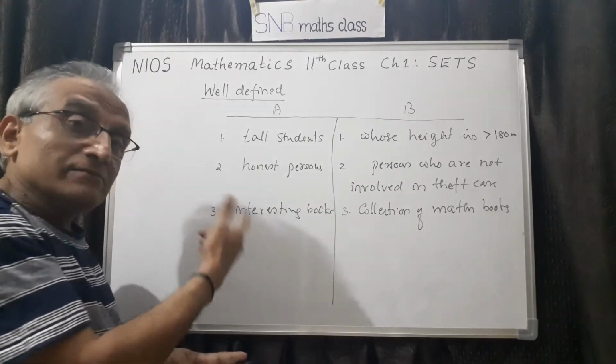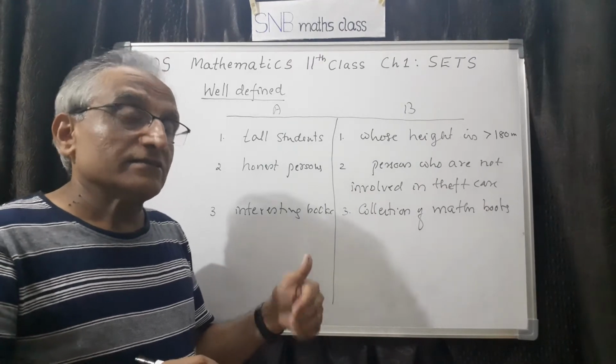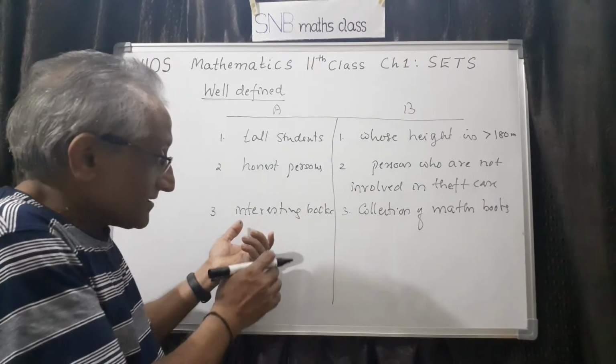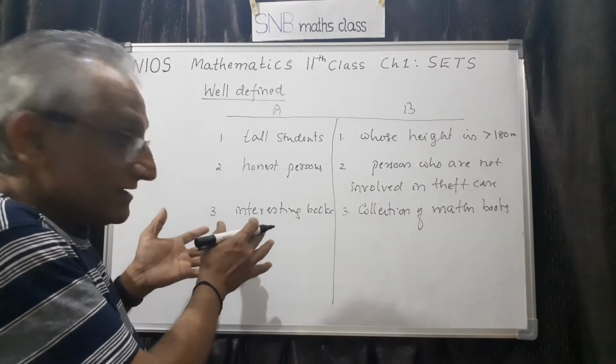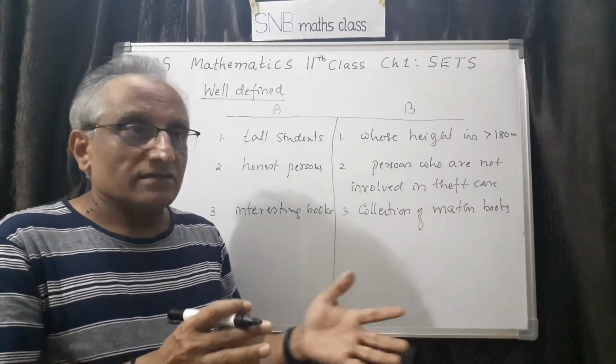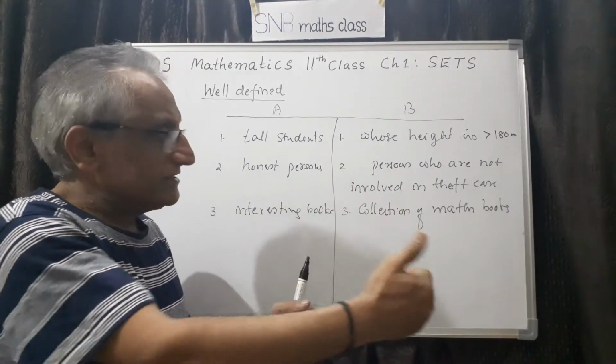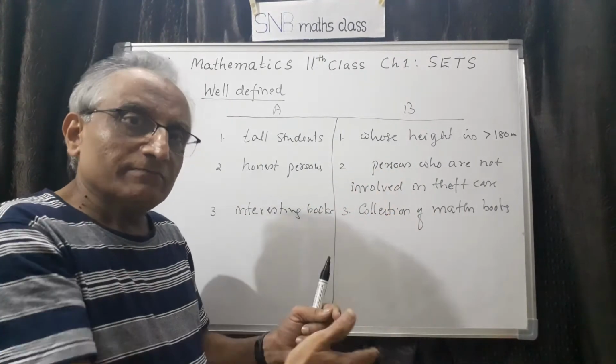Similarly here, interesting books: a book which is interesting to one person may not be interesting to another person. So you cannot have the collection in a clear, precise manner. But if I say collection of mathematics books, suppose a set of books is given to you, you can definitely select those books which are mathematics, and the ones which are not mathematics you can reject.